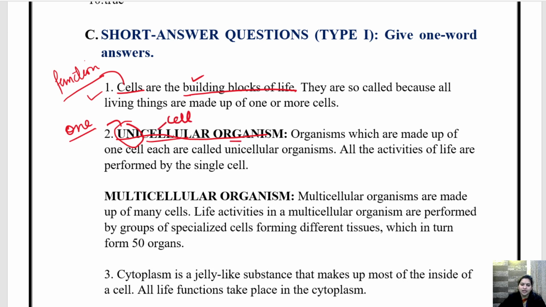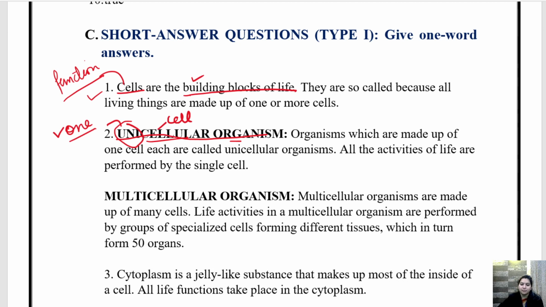So the organism having only one cell is called unicellular organism. All the functions in the unicellular organism are performed by that one single cell only. One single cell only performs all the functions of life in case of unicellular organism.